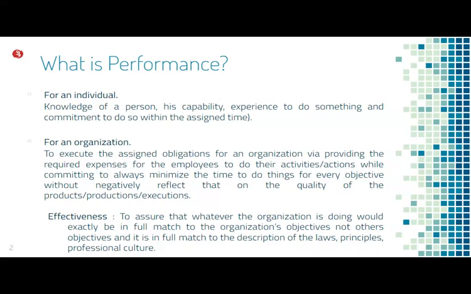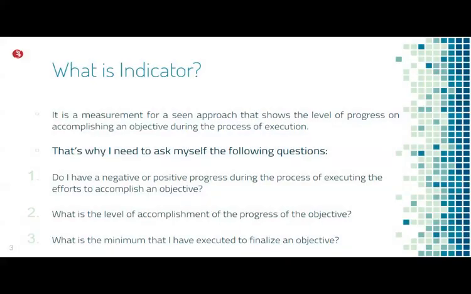The activities need to be committed within a minimized, stipulated time period, achieving the objectives without negatively reflecting on the quality of the production. So performance is very important for an individual and an organization.